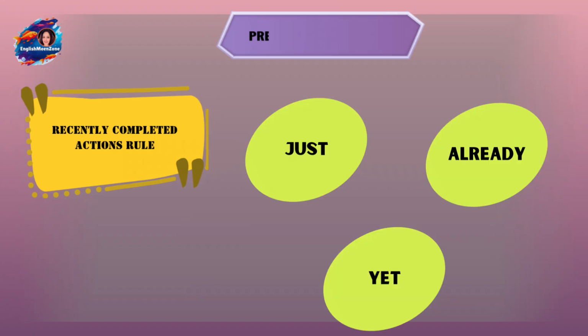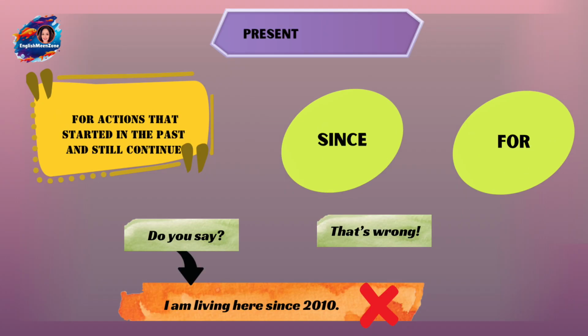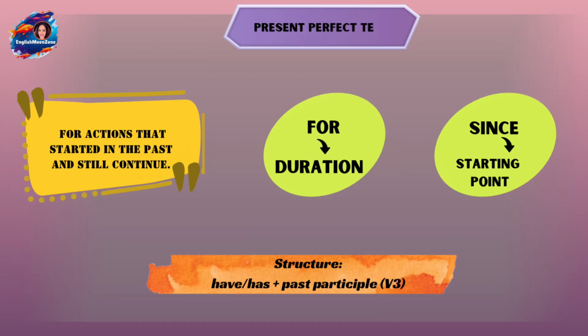Now this was about one rule that we normally follow. Now, we've seen 2 clients this week, so we are still in Tuesday. It's just Tuesday today, so how can we say this week is already over? It's not. We still have 5 more days to go. We have seen 2 clients this week is correct. We saw 2 clients this week would be wrong because the week is not yet over. I have written 3 emails today. Yes, so far I have written 3. I may write more because the day is not over yet. So that is the reason why you will use present perfect.